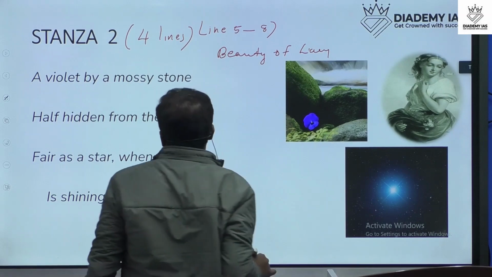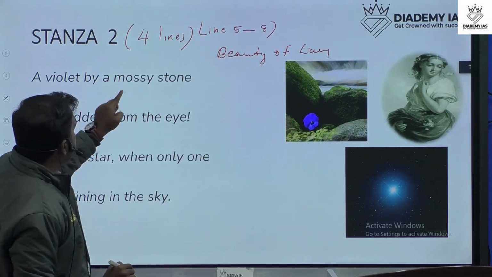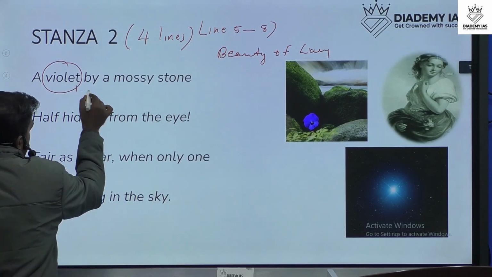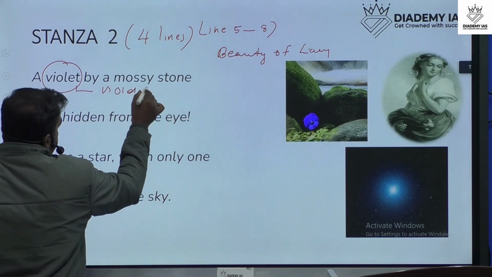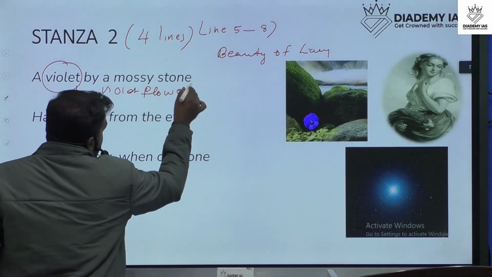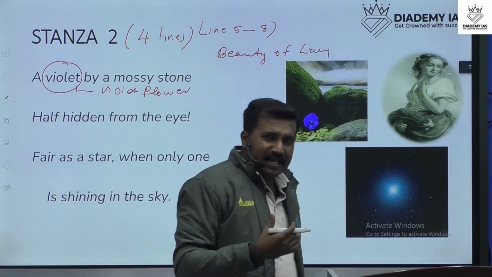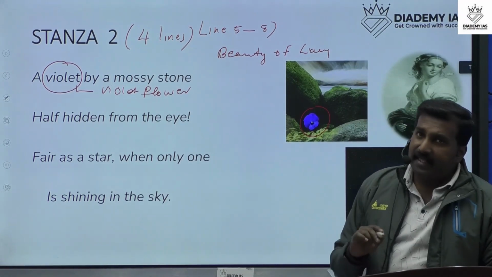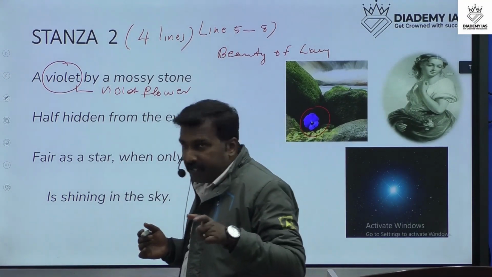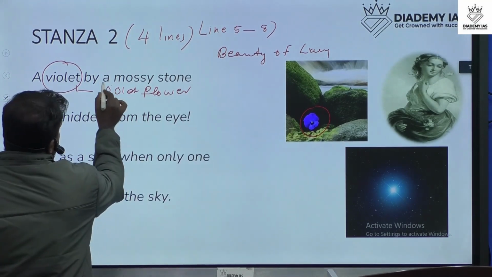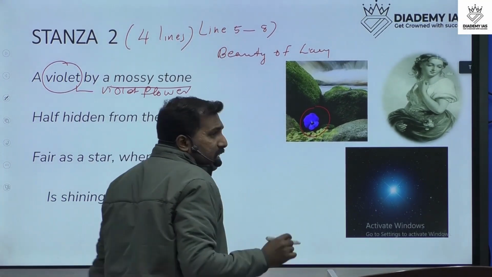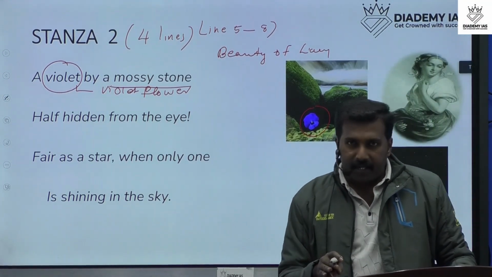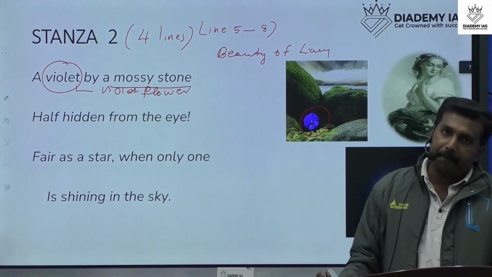Beauty of Lucy. A violet by the mossy stone. She is like a violet flower. The poet is comparing Lucy with a flower. And what is the peculiarity of this flower? This flower sits by the mossy stone. What is a mossy stone? Mossy stone means Kedar Pathar in Hindi.